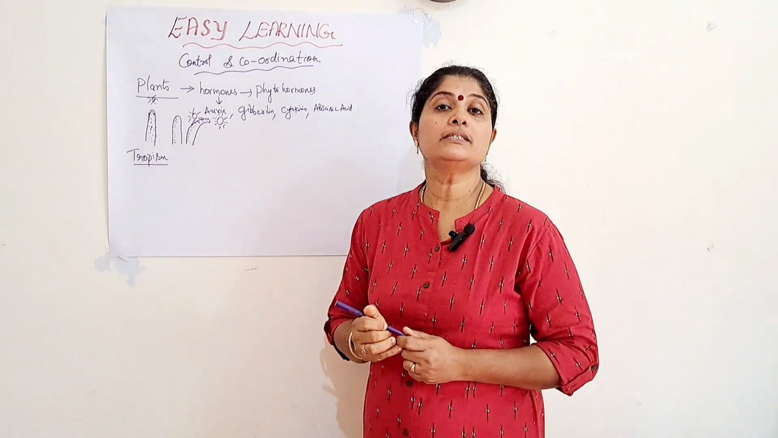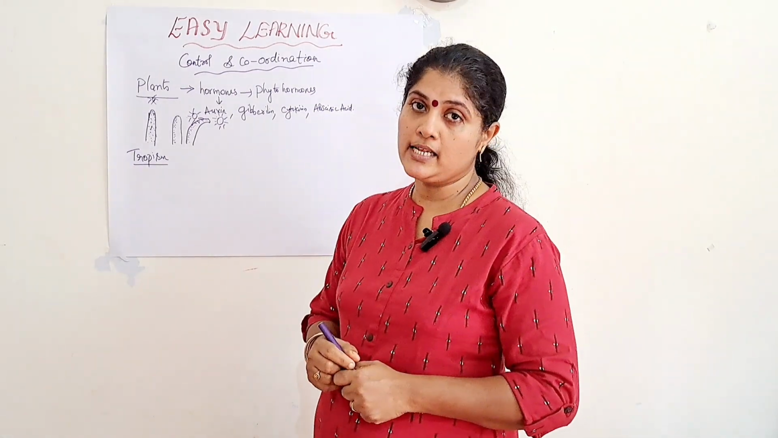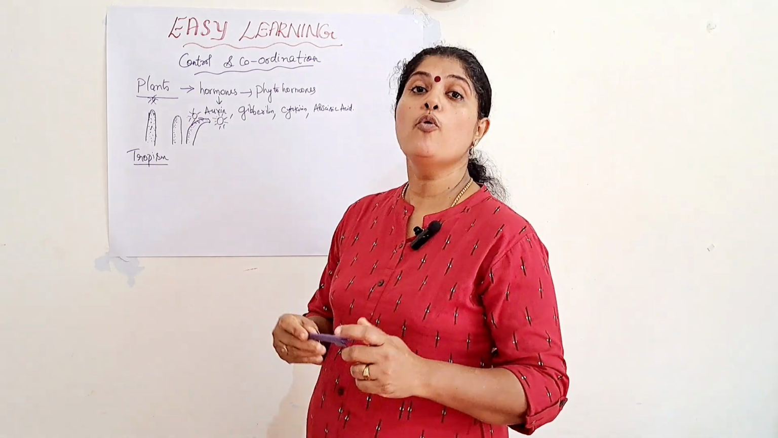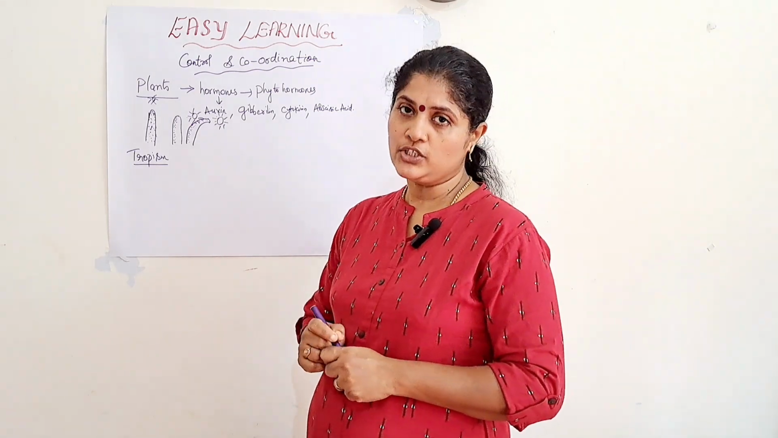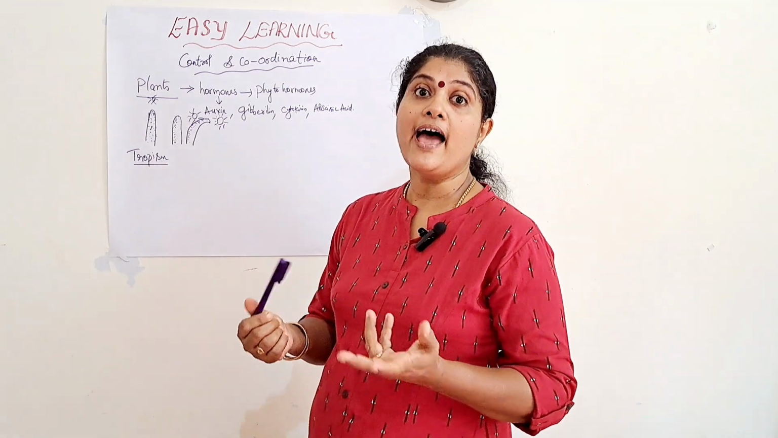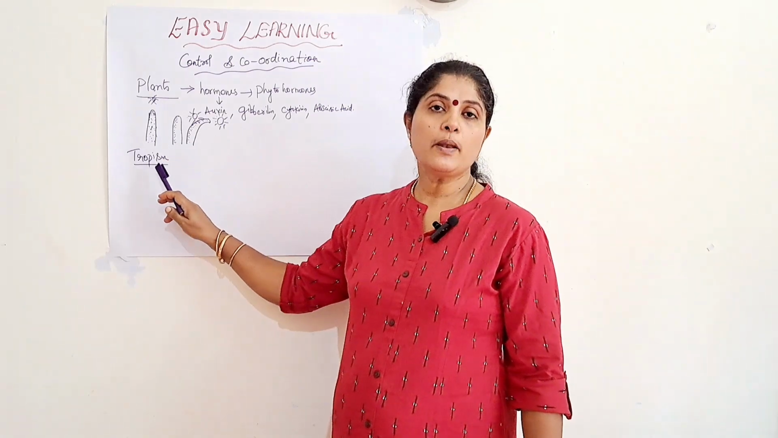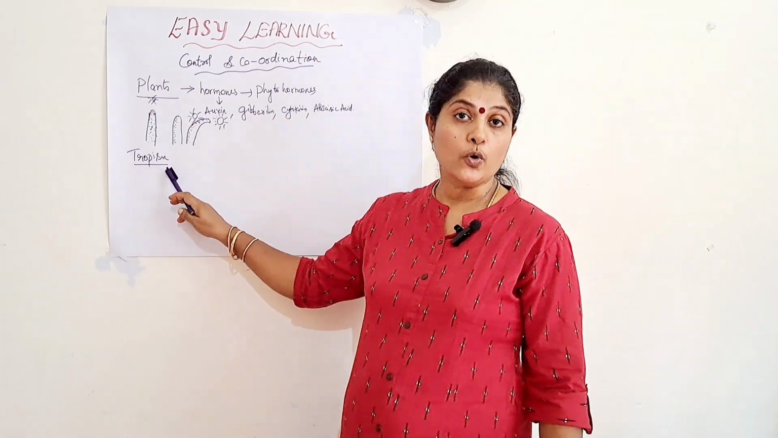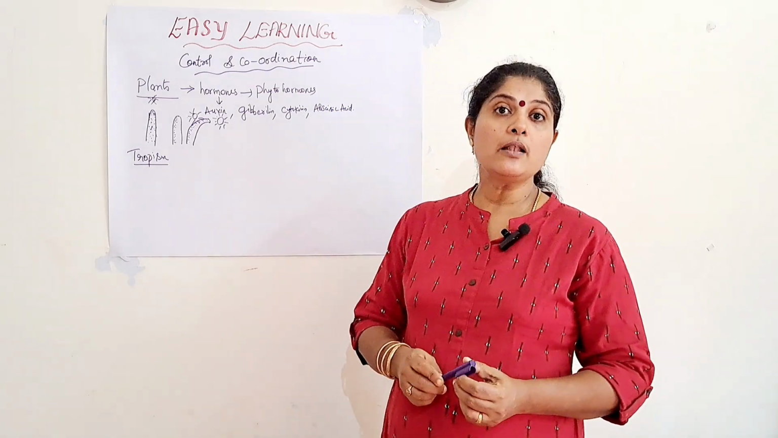So tropism is the growth movement of the plant part in response to an external stimulus, and the movement of that particular plant will be towards the direction of the stimulus. So we can tell that it is a directional movement. What is meant by tropism? Tropism means it is a growth movement by which the plants move towards the external stimulus.